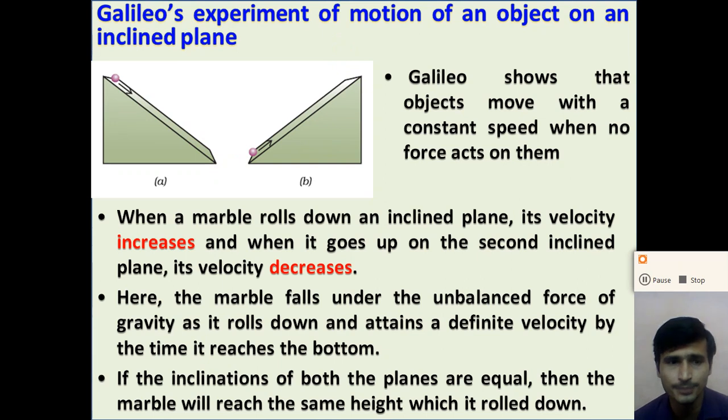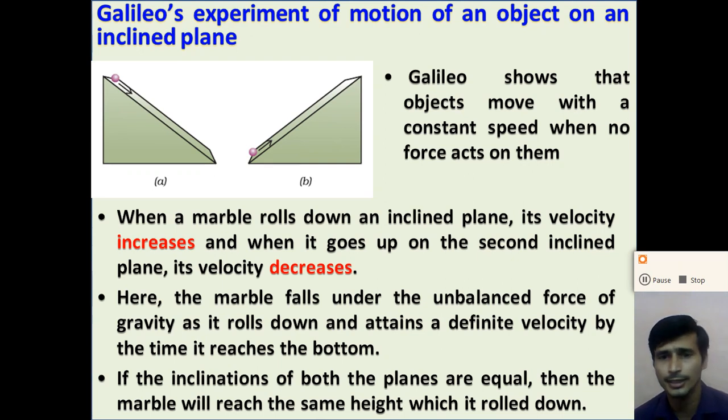Understand, dear student? So the first important point is that when there is no force acting on the object, it moves with constant speed, with uniform speed. In an inclined plane, when the marble rolls down, its velocity increases. At the bottom of the plane, it attains some amount of velocity.